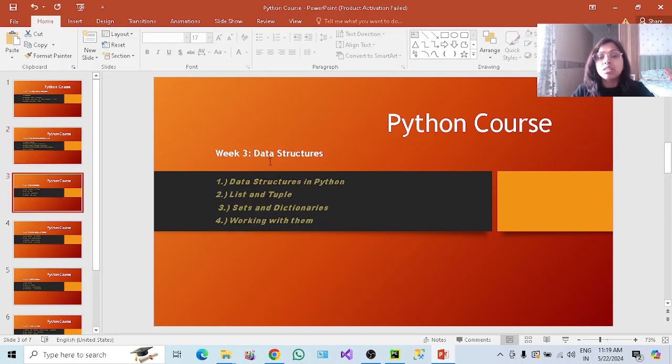In the third week we will understand what the data structures are. Data structures are about how we can store data in different structures. We will have lists, tuples, sets, dictionaries, and strings. Those are the data structures in Python that we are going to learn.